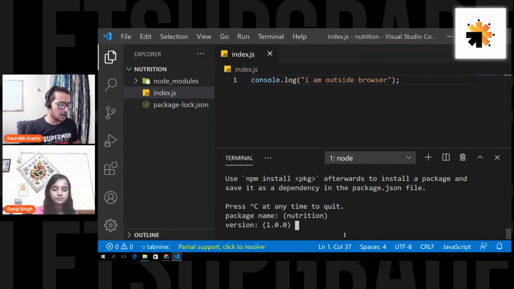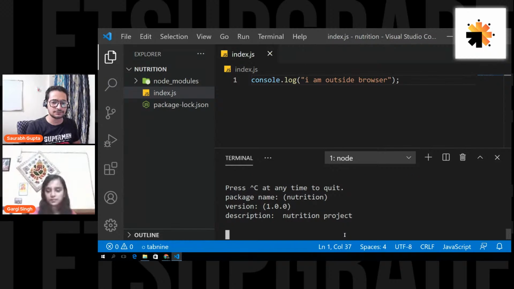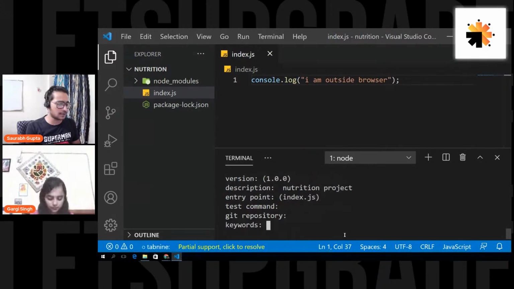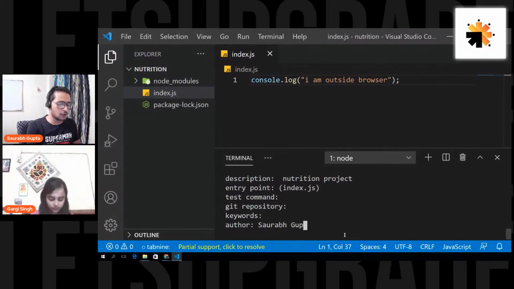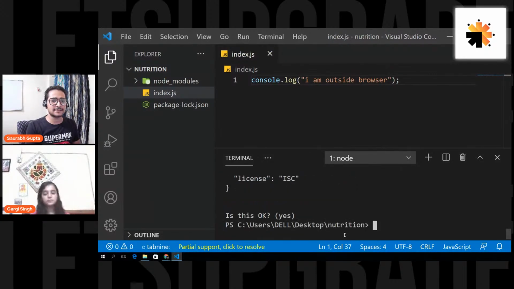Description: nutrition project. Entry point: index.js. This will be my first file. Test command: no test commands. Git repository: nothing right now. Keywords: not at all. Author: I'll just write Saurabh Gupta. License: not a problem. Is this okay? Yes. And you should get a package.json.